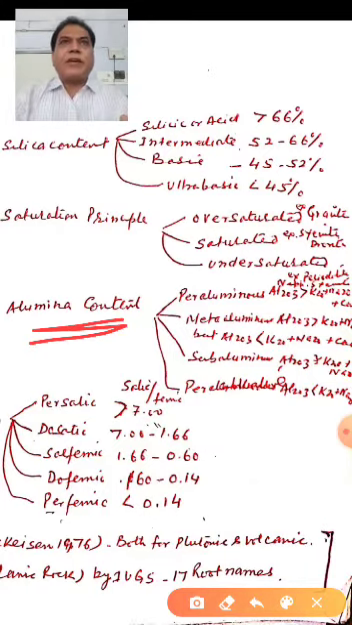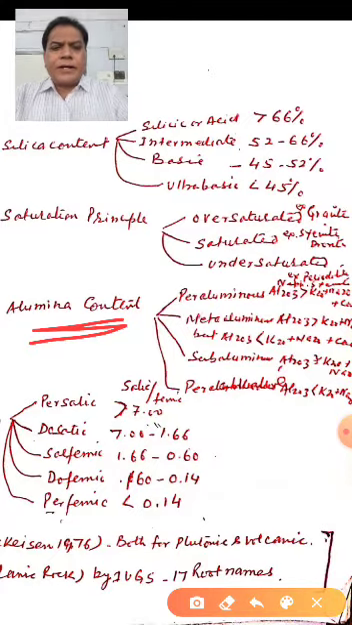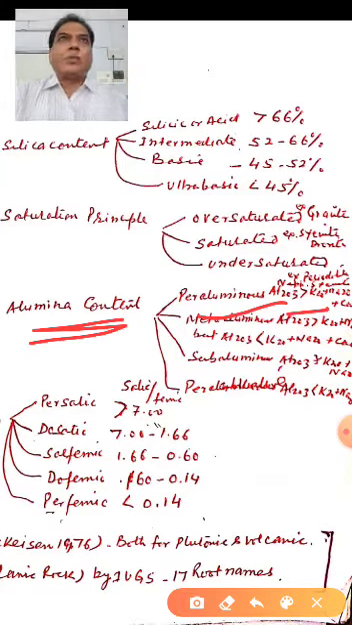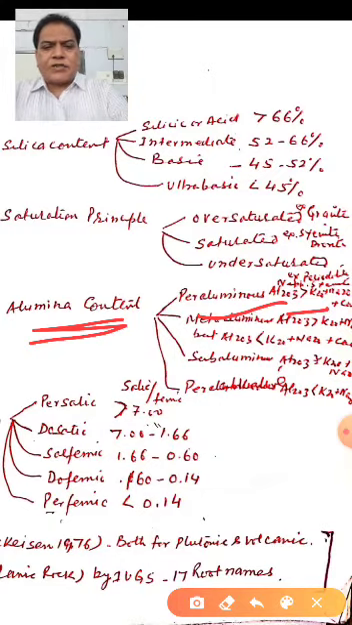If a rock is having Al2O3 greater than Na2O plus K2O plus CaO, that category of rocks will be called peraluminous. Now, as far as the examples are concerned, even granites can be peraluminous and granites can be peralkaline. I will tell you, the peralkaline is the extreme category.